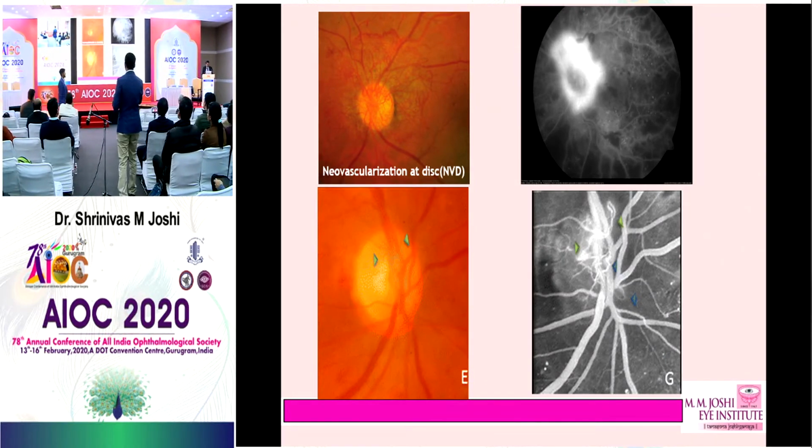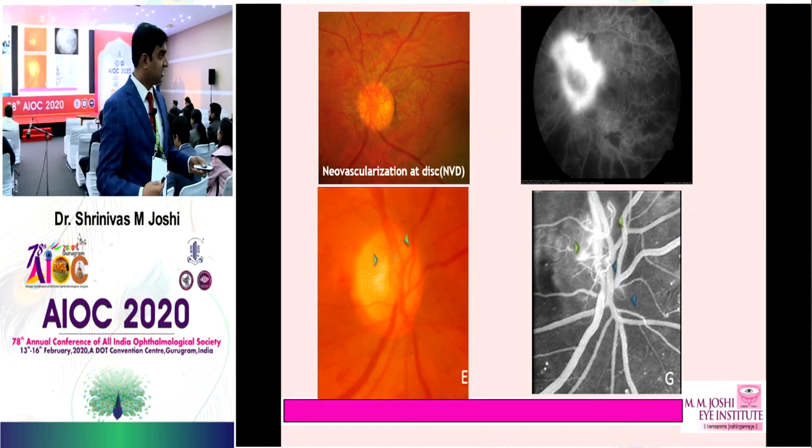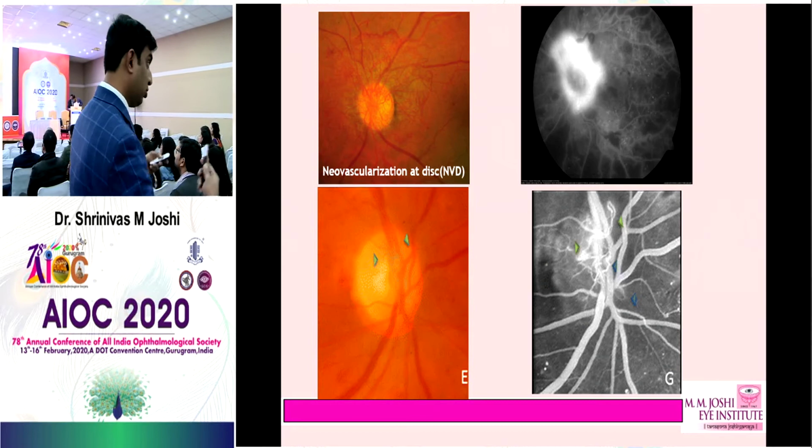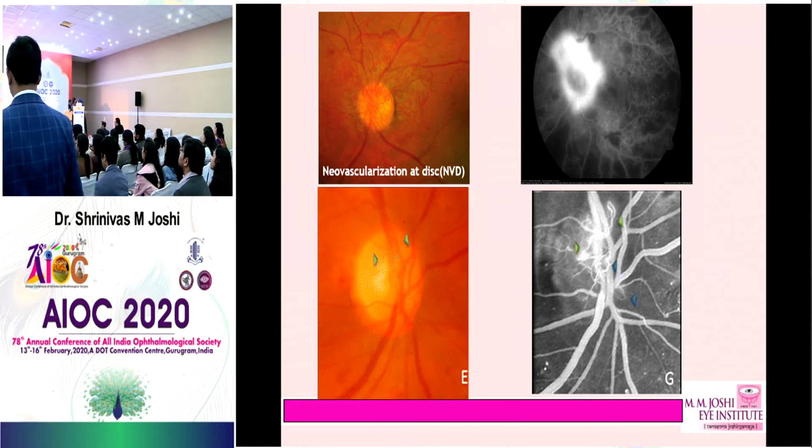This laser is not very good on the LED, I think. The first one is what? It's the leakage. The second one is what? Yes, those are nothing but the collateral vessels. So that's another important point between the NVE and the collaterals: NVE leak, whereas collaterals do not leak.